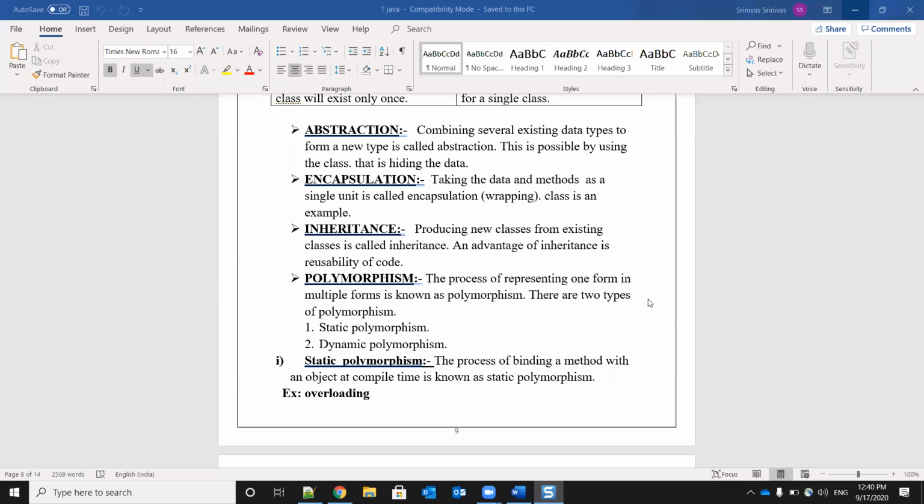Okay. Then the next one is polymorphism. Poly means nothing but many. Okay. Morphism means forms. Okay. Many forms.